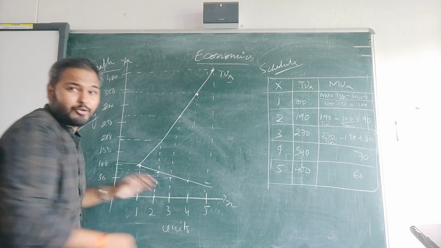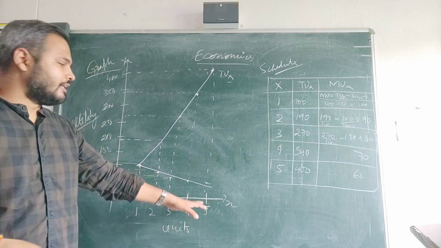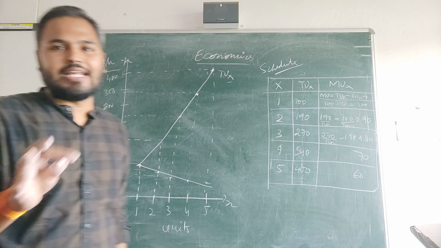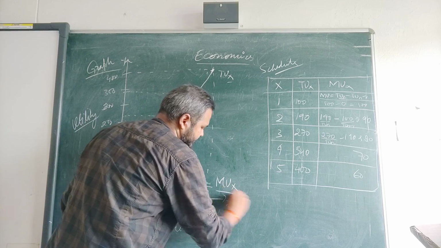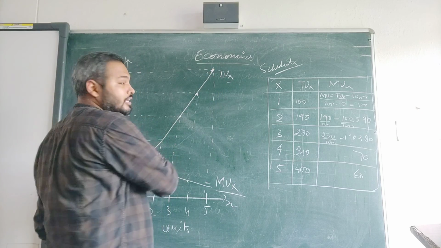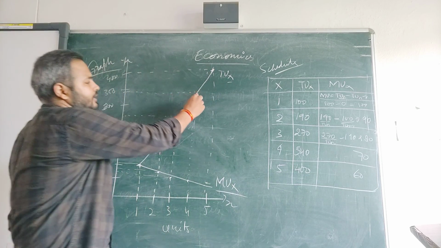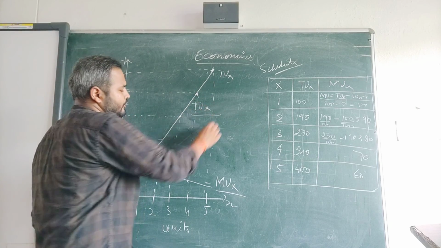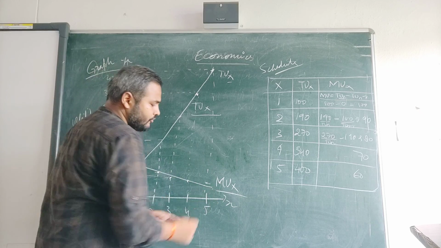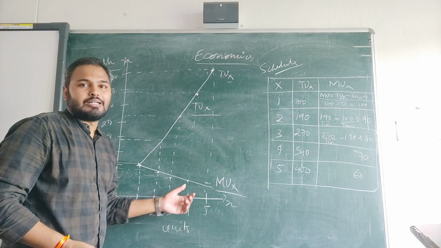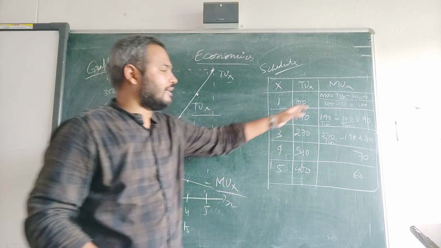Okay, my drawing is not very perfect. When you draw with a scale, it will be perfect. So this is MUX, and this increasing line is TUX, the total utility of commodity X, and this line is the marginal utility of commodity X, and this is the schedule for it.